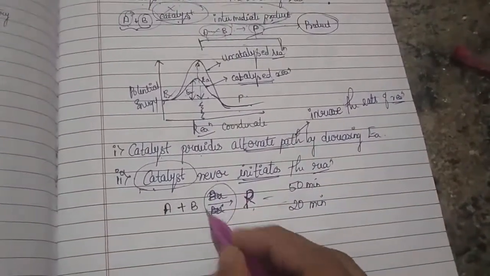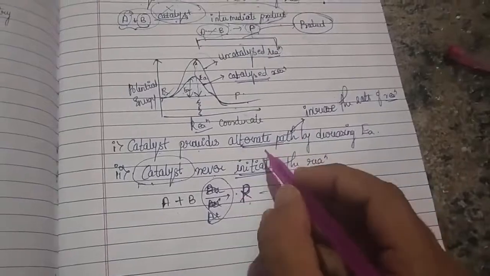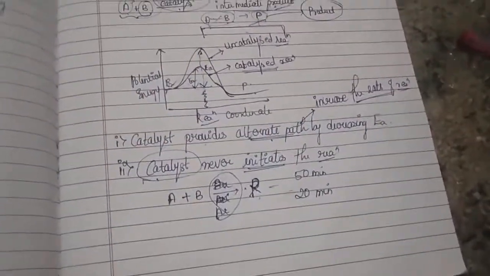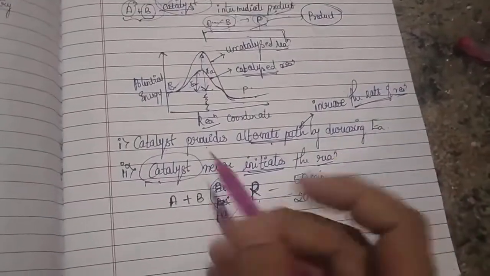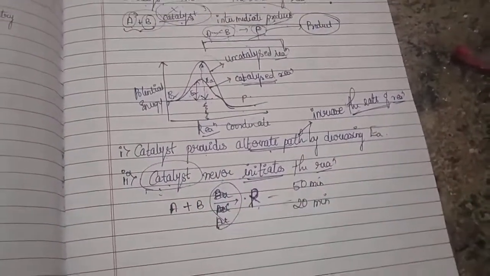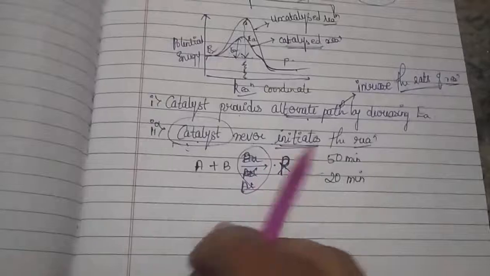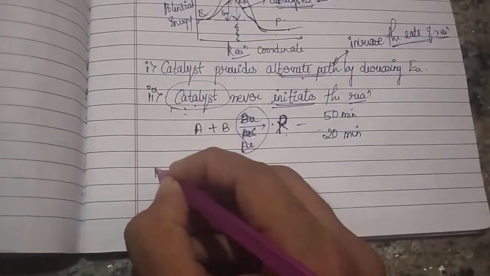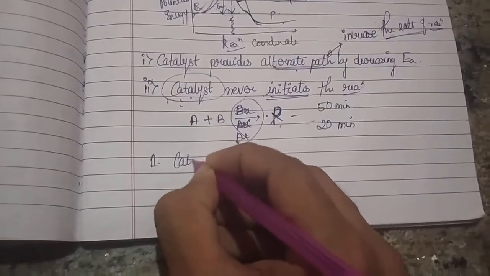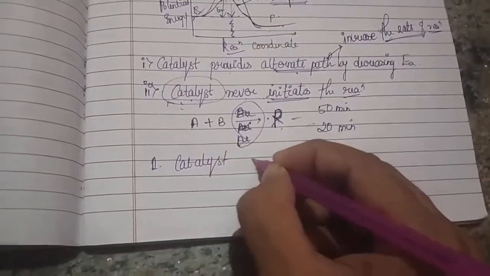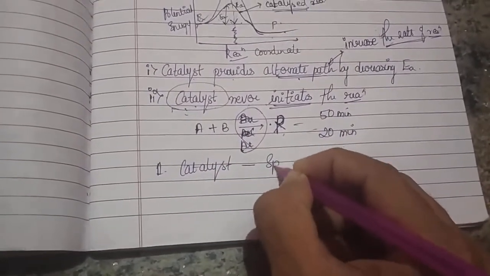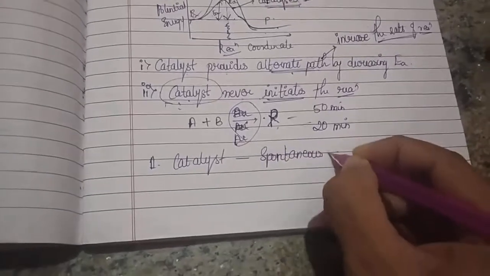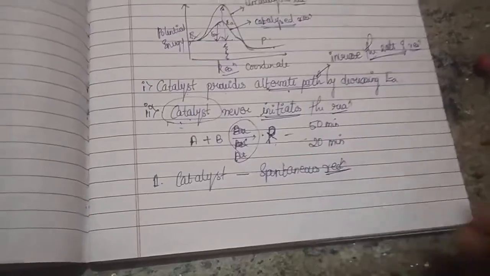So what it is doing, only a catalyst can provide an alternate path to increase the rate. You can get your product at a faster rate. But do remember, your catalyst can never initiate the reaction. So keeping the second point in mind, you have to remember that a catalyst can only favor your spontaneous reactions.